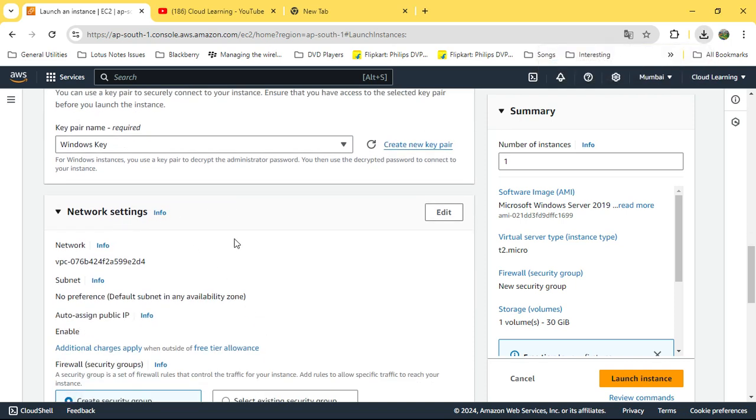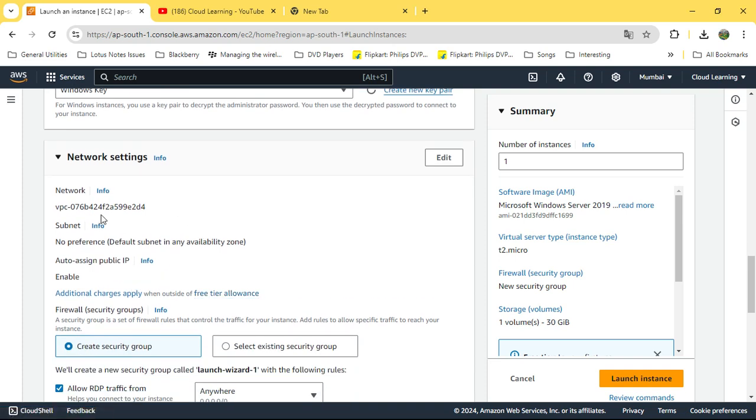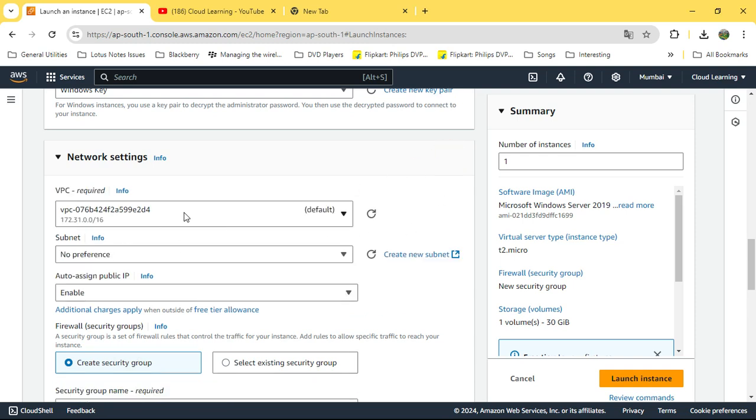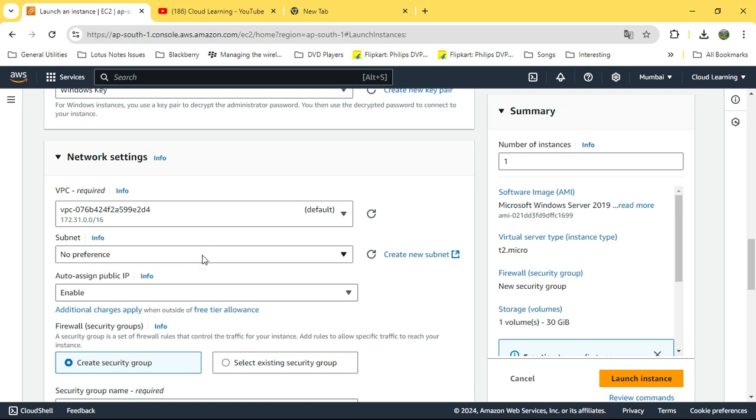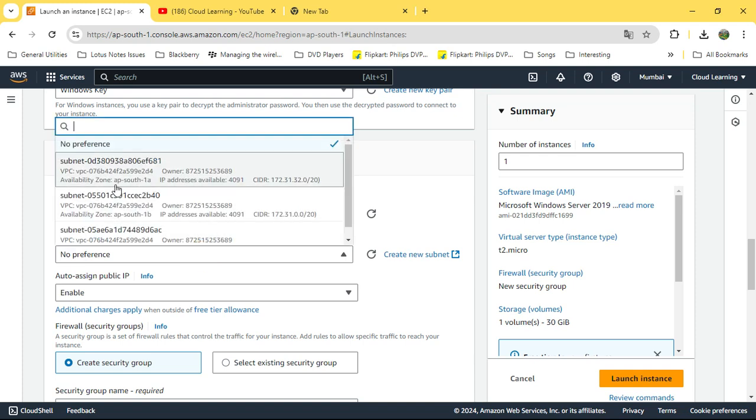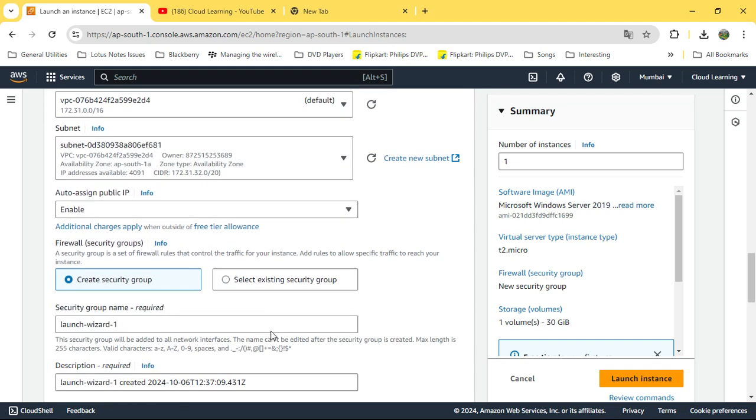Now network settings, so you can go by default, you don't need to go into complexity. By default AWS provides one network, so we can use that. You can create your own network, but that is altogether a different topic. As of now we create one VPC, and in this you choose availability zone, so I choose AP South 1A. For public IP address I choose assign.